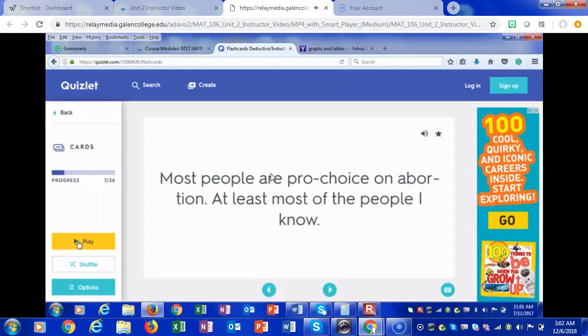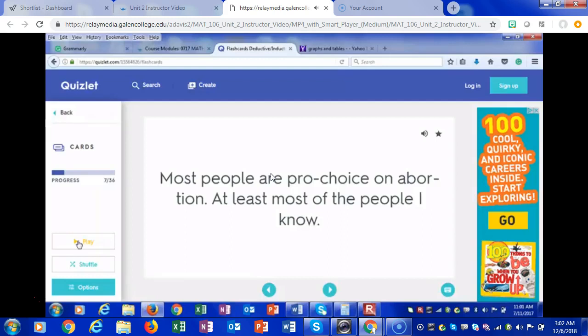Let's keep going. Most people are pro-choice on abortion. At least most of the people I know. Are we talking about inductive based on pattern? Or are we talking about deductive based on logic?